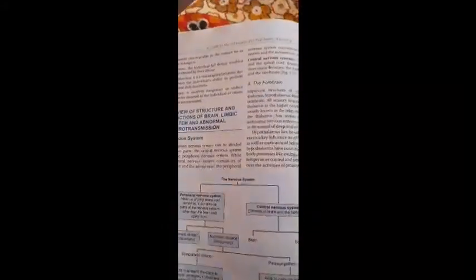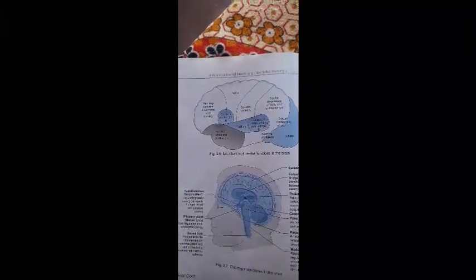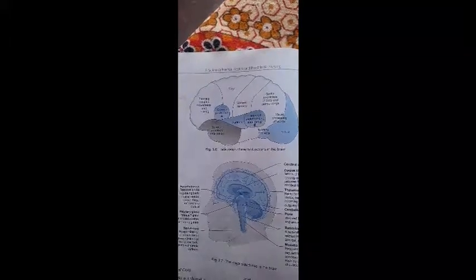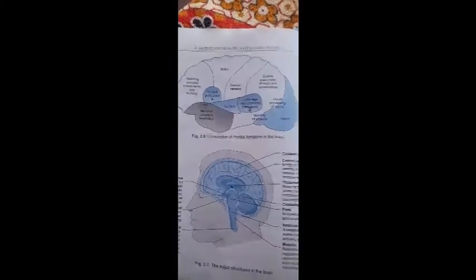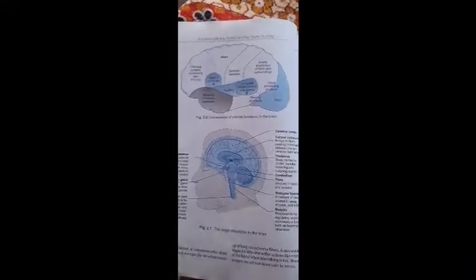In this lecture we discussed the revision of nervous system structure: the nervous system, types of the nervous system, the brain and parts of the brain, the diagram of the brain division, then the major structures in the brain and the localization of mental function in the brain. These all are studied in this lecture. So thank you.